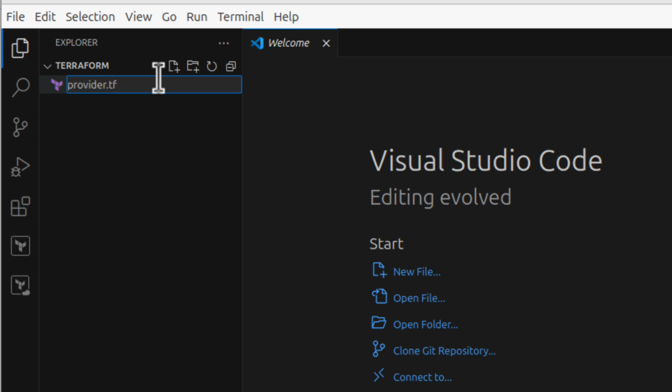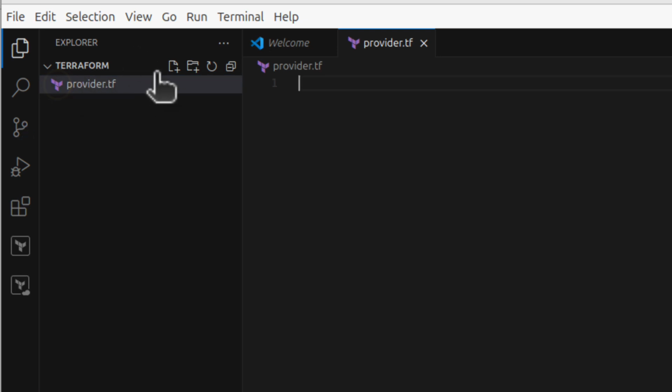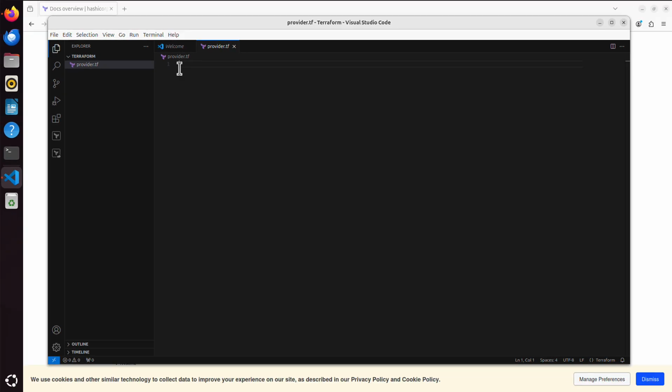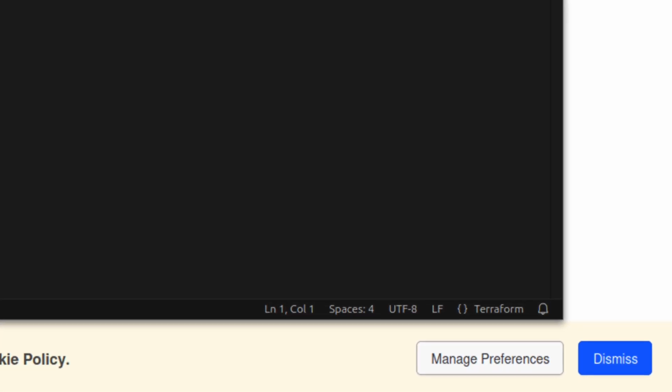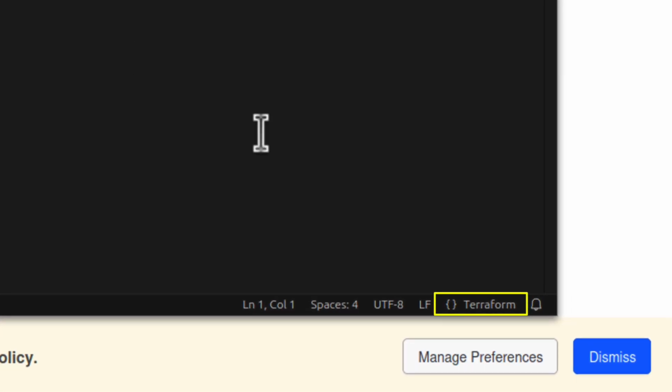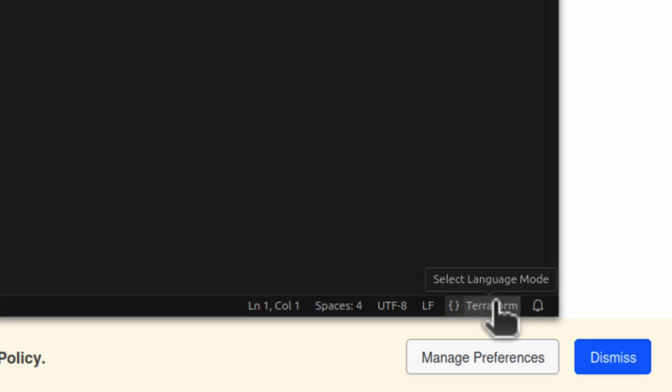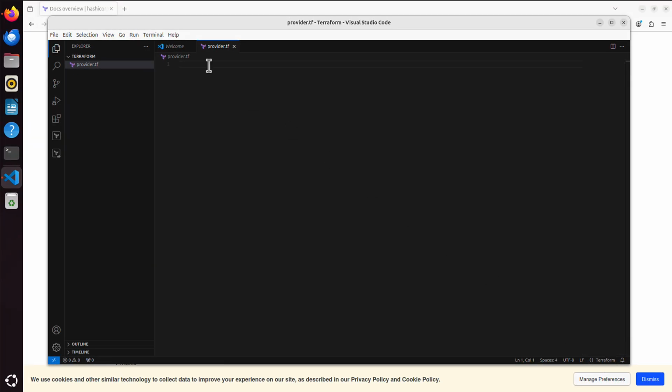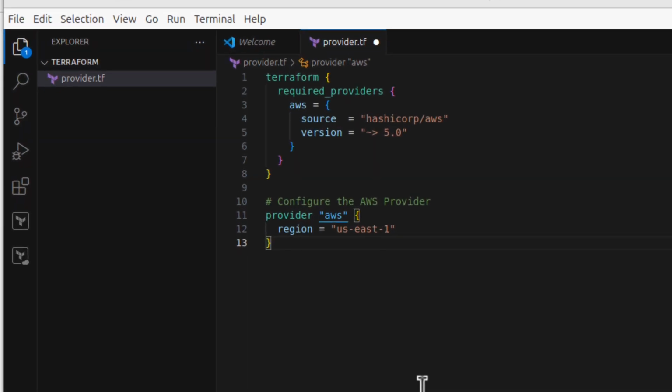And as soon as I've done it, have a look, the icon changed on the left, because if I click enter, I've got a new file, and VS Code detected, exactly it was that VS Code extension we installed. This extension detected the Terraform file, which we can also see here in the bottom right corner. It can see we are working with Terraform. Let me now paste the portion I copied from that website. So this part will tell Terraform what we are working with.